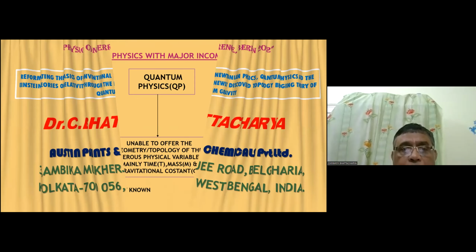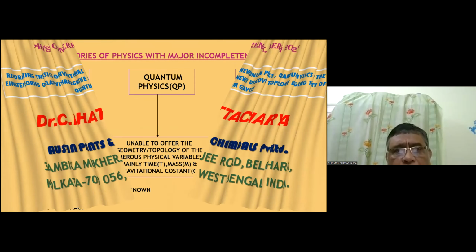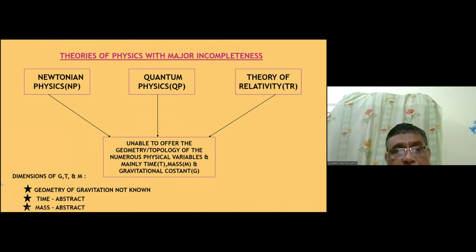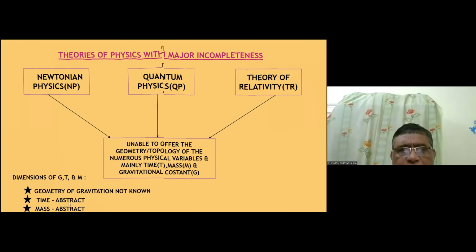So you see, the theories of physics have major incompleteness. Newtonian physics, quantum physics, and the theory of relativity, none of them are able to offer the geometry or topology of the numerous physical variables, mainly time, mass, and gravitational constant. The dimension of the gravitational constant and the geometry of gravitation are not known. Time is abstract. We all know it is represented by t, and then mass is also abstract in the sense that it is represented by m.